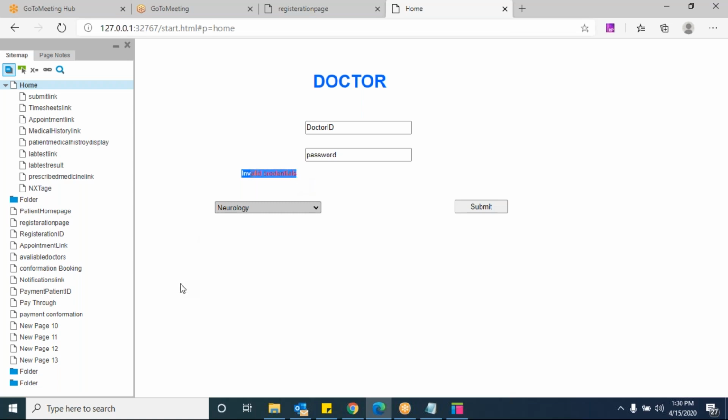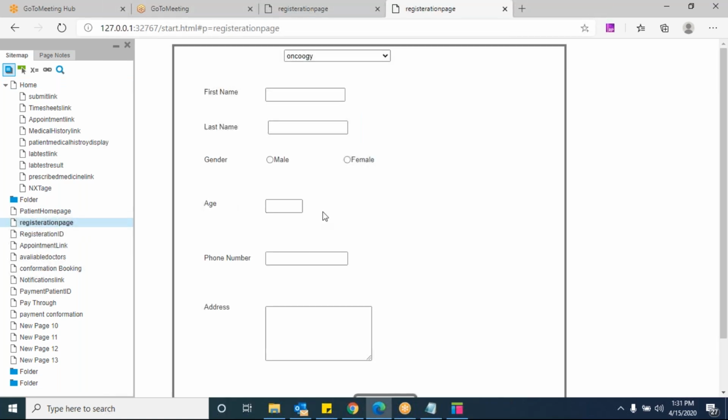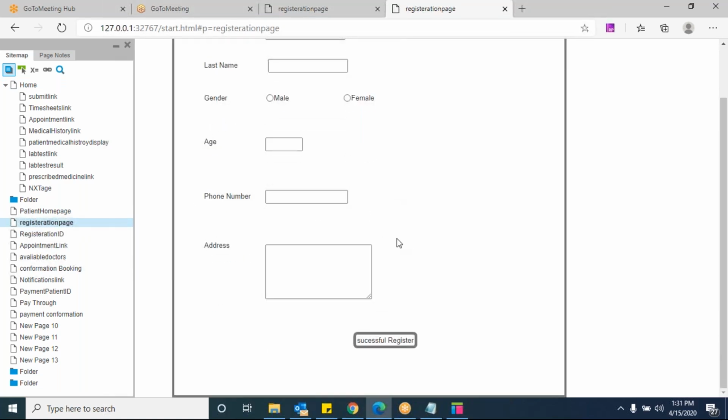Entity is nothing but you are getting some information from the backend. It is not from the backend, right or wrong? These invalid credentials we are not getting from the backend. It is simply a status message. If you are entering wrong username and password, then it displays that message. This is not the right example. Okay, for example, let me take the same scenario. Where is that? Yes, registration page. Here only let me take that example.